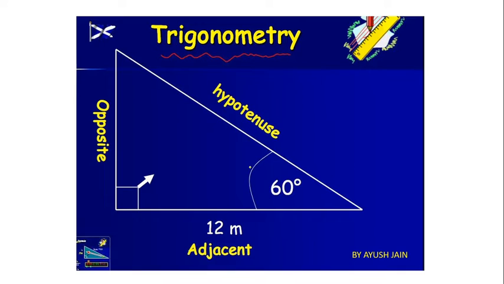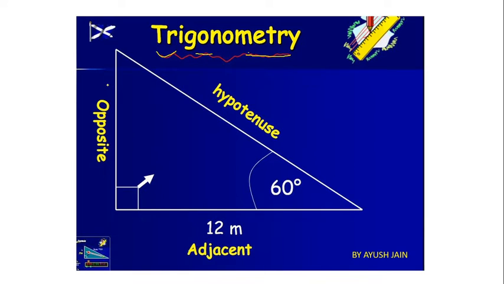Now the chapter name is trigonometry. Let me tell you the meaning of trigo. Tri means three, gon means side, and metry means measurement. That means three side measurement. Now you are thinking, three side measurement means three sides are present in a triangle, correct? In a triangle, three sides are present.